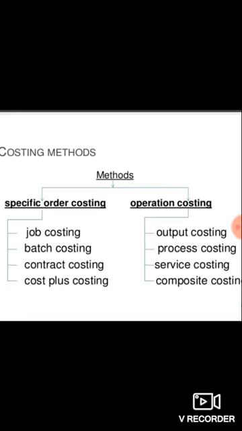So selecting the costing method is very important for each and every manufacturing company. If the selection of costing is wrong for the production which they are actually producing in the company, the company may incur losses in a very short period. So choosing the correct costing method and ascertaining the costs are very important for each and every manufacturing company.